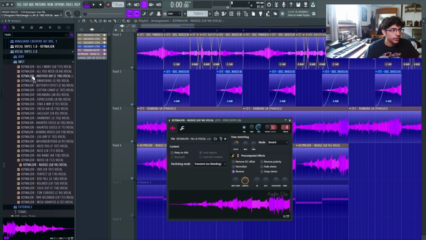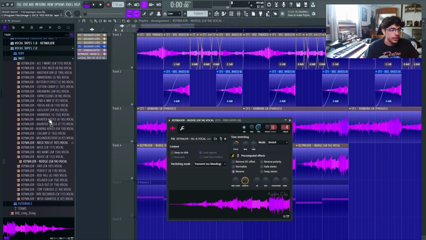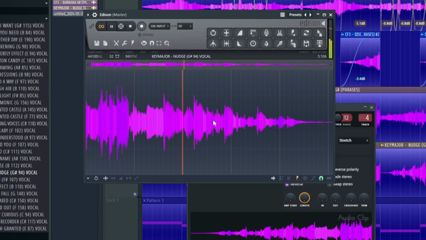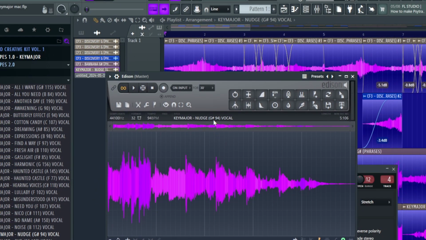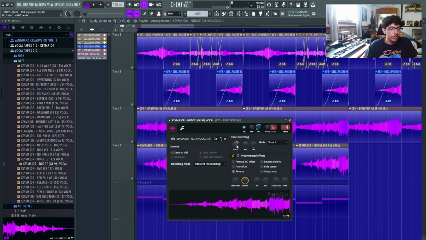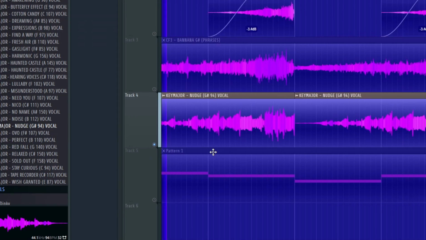But I went in here into the wet vocals, which have the processing and the effects already on them, and I selected this one right here. And as you can see right here, it has the key and BPM already labeled for you. So I just dragged it, I reversed it, pitched it up by 400, and this is how that sounded.